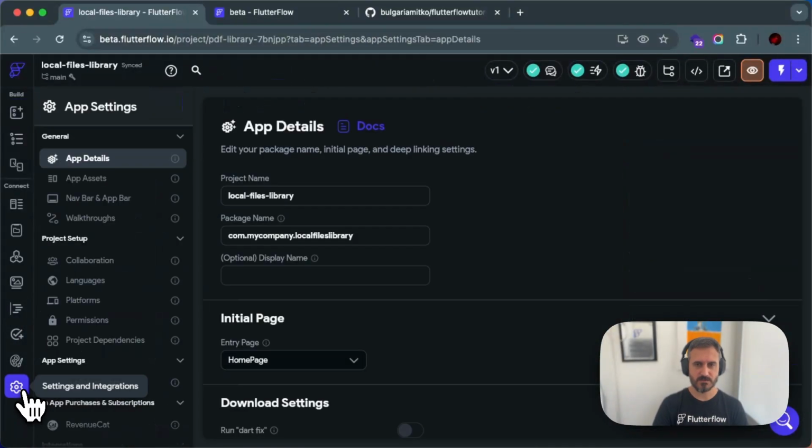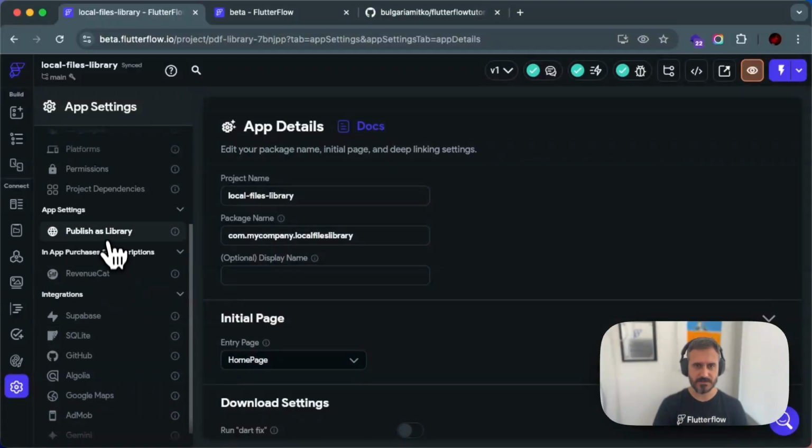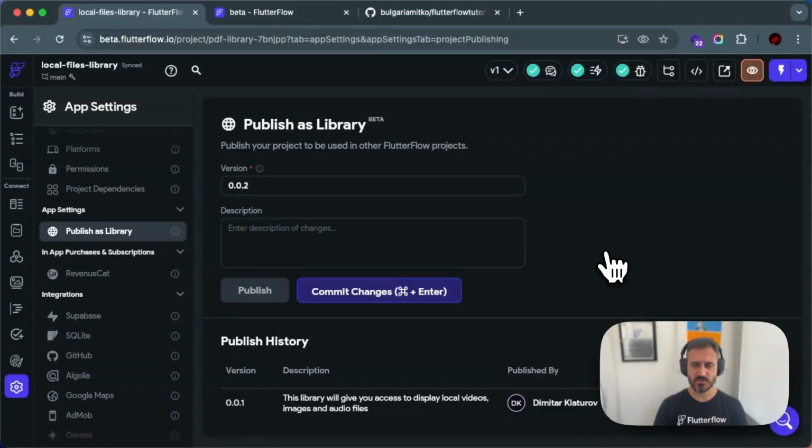Great. And now that we have committed this project as a library, there is another thing that I didn't mention, which is, I think right now, currently, by the time of recording of this video, you can only import libraries to your projects from your own account. So I don't think you can import libraries from other accounts or public libraries or something like that.